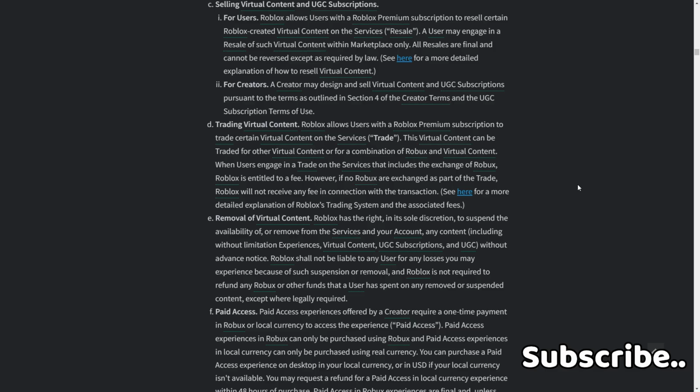Any content, including without limitation experiences, virtual content, and UGC subscriptions, without advance notice. Roblox shall not be liable to any user for any losses you may experience because of such suspension or removal, and Roblox is not required to refund any Robux or any other funds that a user has spent on any removed or suspended content except where legally required.